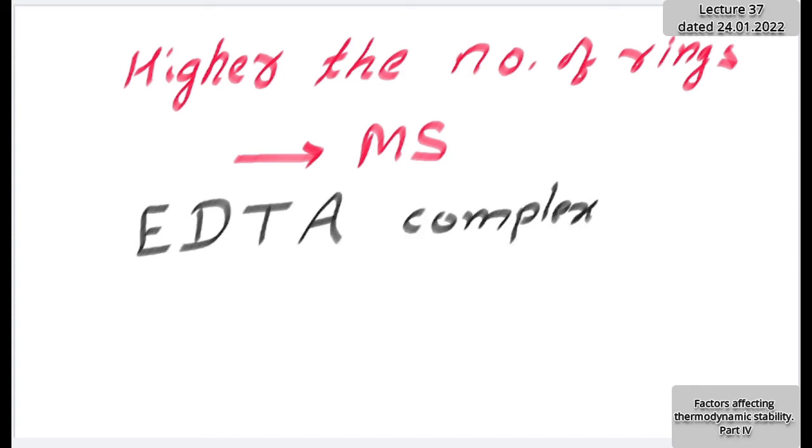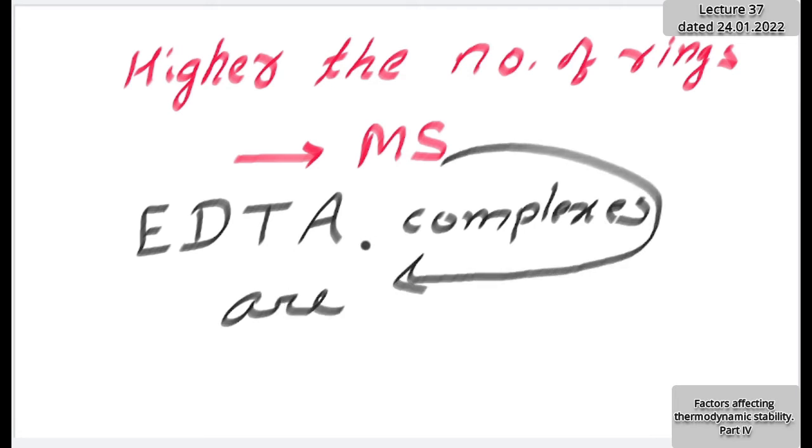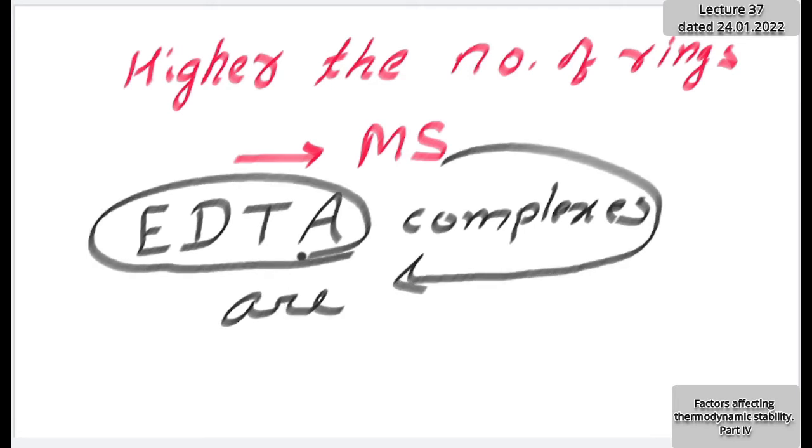Yes, sir. These EDTA complexes are more stable, and EDTA titrations help us to estimate or determine metal ions quantitatively. To make this concept clear: in the case of an EDTA complex, the number of rings is more. Now how can the number of rings increase with such a giant molecule? To make this concept clear, I give you one example.